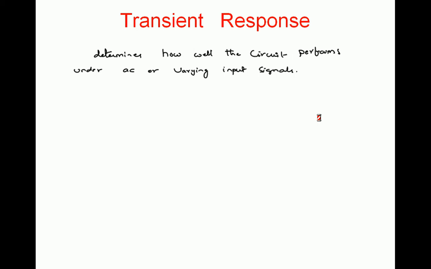Normally, you might have heard about transient response many times. In control systems, you have studied two important analyses. One is time response analysis, the other is steady state response. Time response deals with the transient response, and steady state analysis gives the frequency response. In that, what is meant by transient? Transient implies the response you get when a sudden change is applied to a circuit or a system.